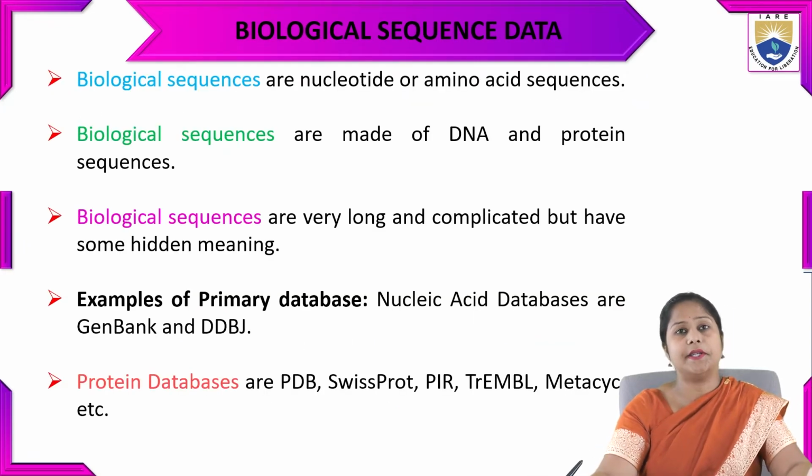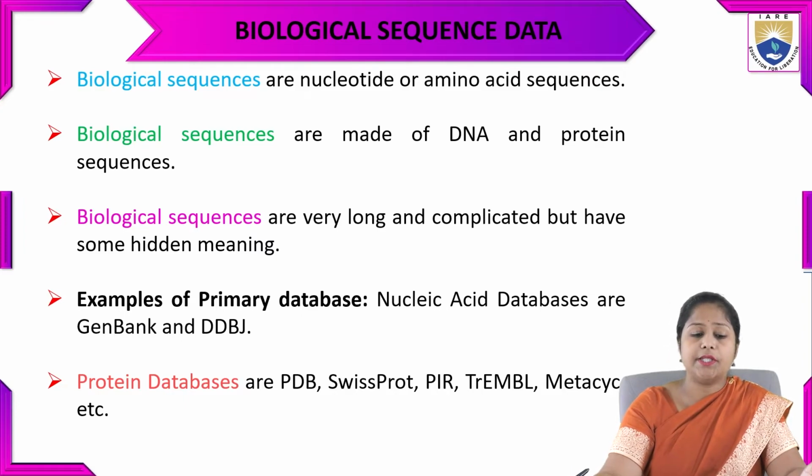Now biological sequence data. Biological sequences are nucleotide or amino acid sequences. So the data related to DNA, which is in our genes, the data related to protein sequences and protein structures, is nothing but biological sequences.